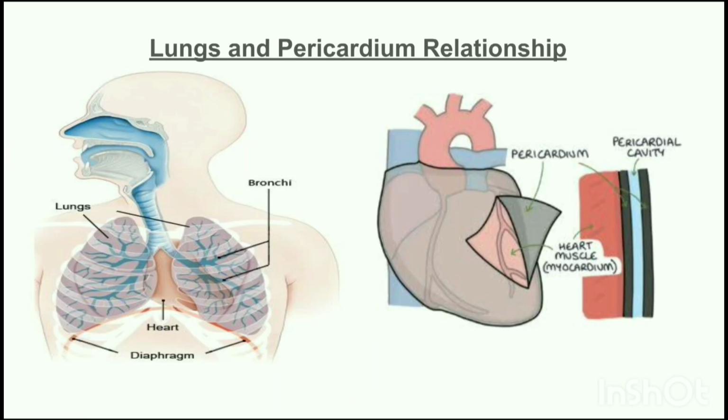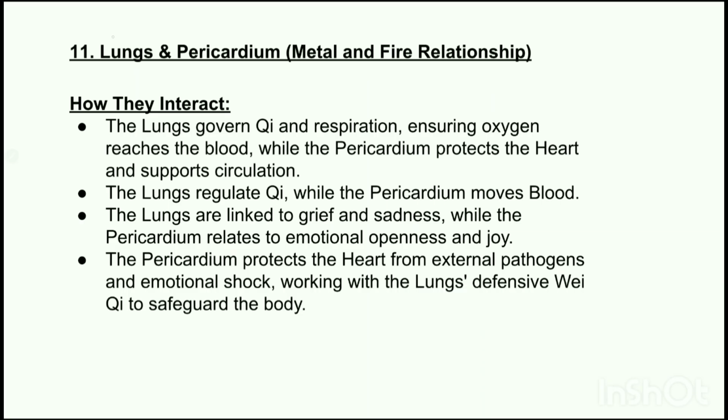Now let us see the relationship of lungs and pericardium. Lungs belong to the metal element and pericardium belongs to the fire element. So this is a metal and fire relationship. Now how do they interact? How do they connect? The lungs govern chi and respiration, which ensures that the oxygen reaches the blood, while the pericardium protects the heart and supports circulation.